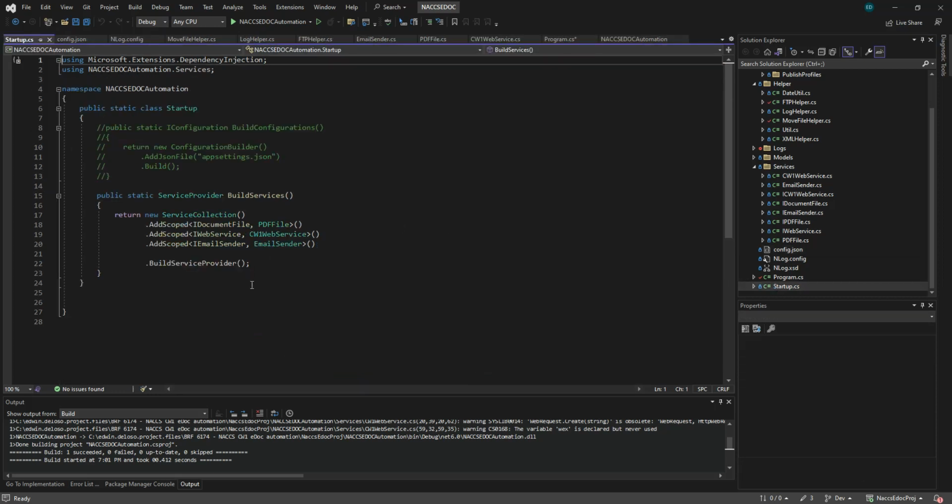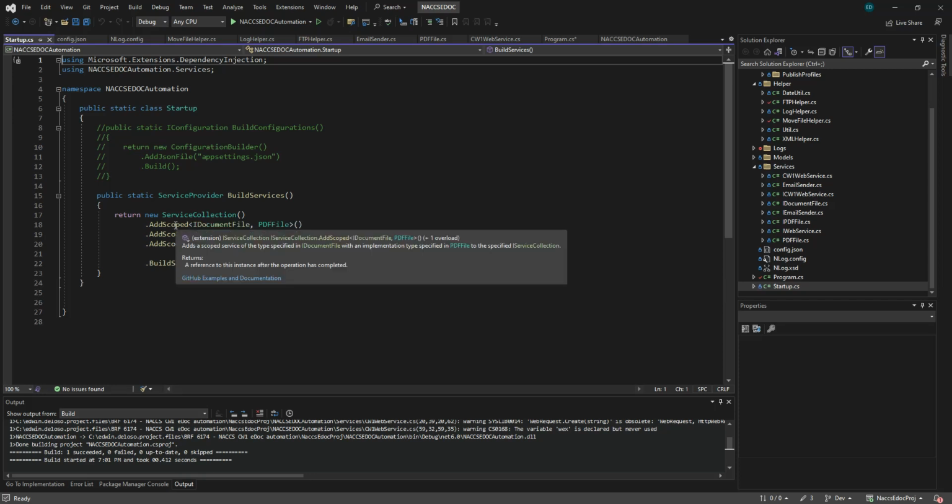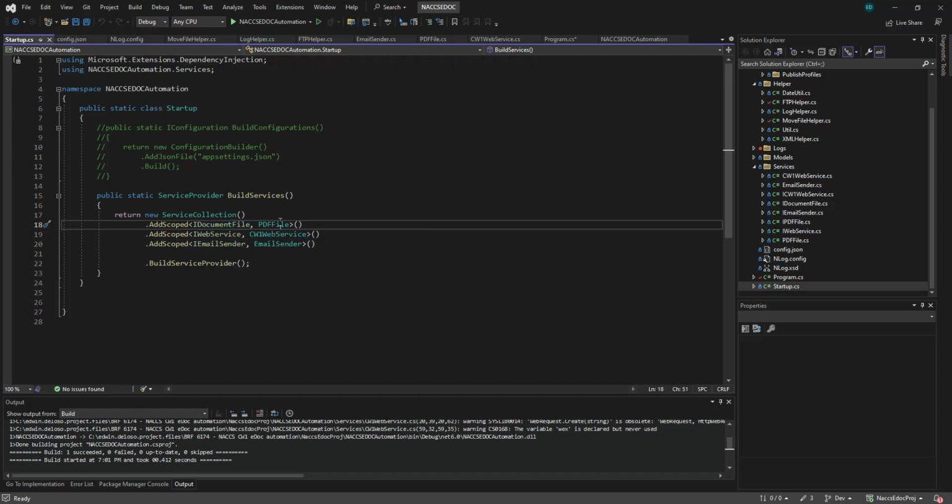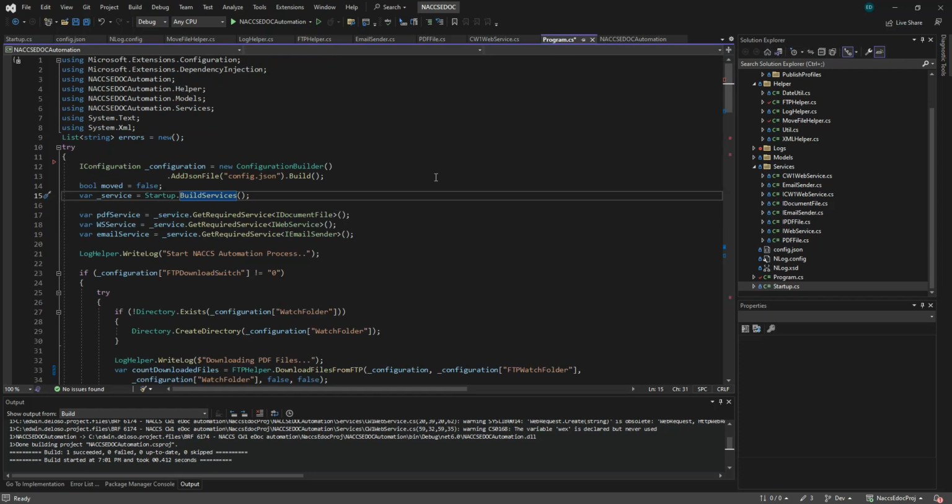For example, you have to build or configure your services collection. So add scope, this is the service lifetime I chose. Then, for example, this is the interface, this is the concrete implementation. So we are not going to instantiate the class, but it will be handled by the dependency injection. For example, the PDF service, and the service that gets required services, and then the PDF interface. So it doesn't know what the complete implementation is. We are just referring to the interface, and this variable can now point to your implementation.